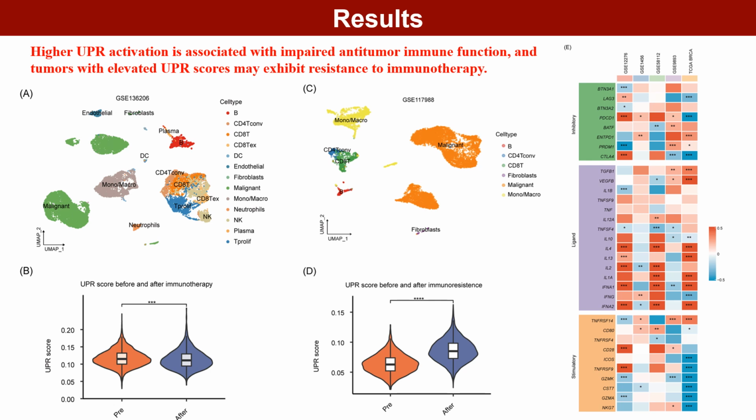UPR scores were positively correlated with immunosuppressive molecules and cytokines, and negatively correlated with immune-activating molecules, suggesting that elevated UPR activation may be linked to impaired immune function and resistance to immunotherapy.